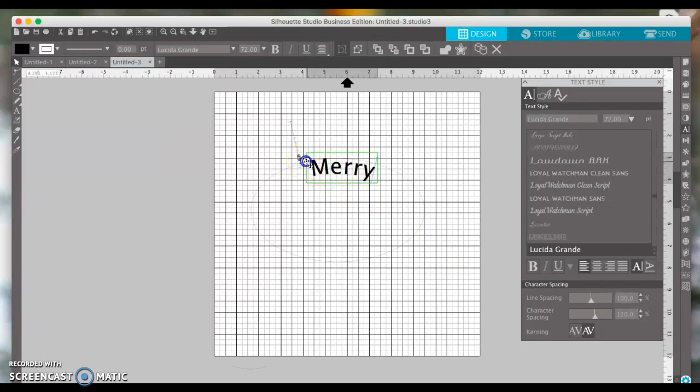And then you can use this to move it. Okay, so if I want this back up here, I can put it there, or if I want it even higher, I can put it there. But I'm just going to leave it on the circle.